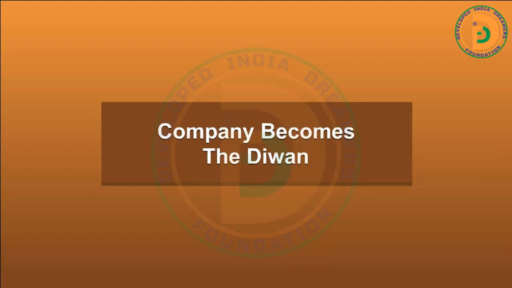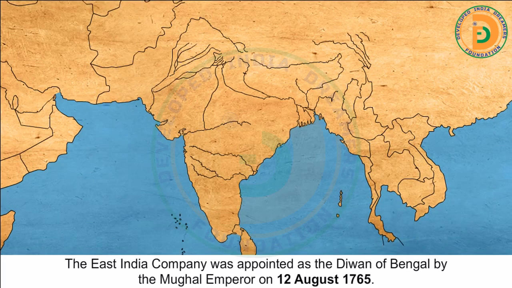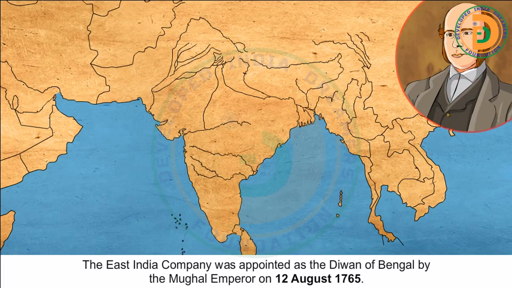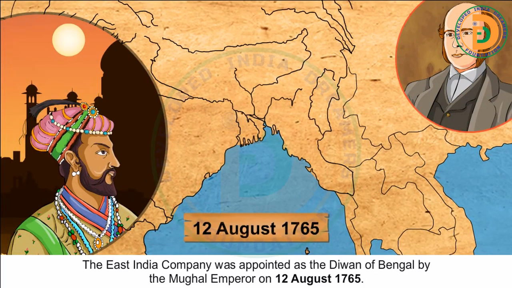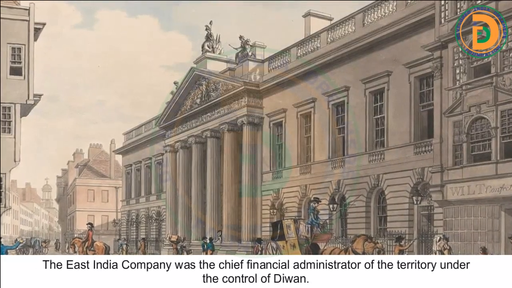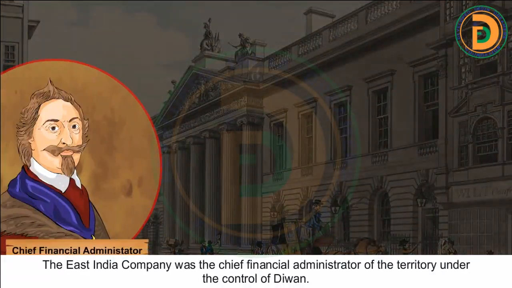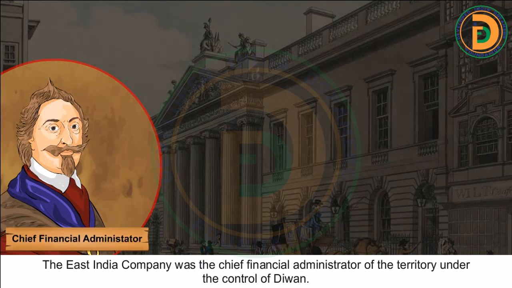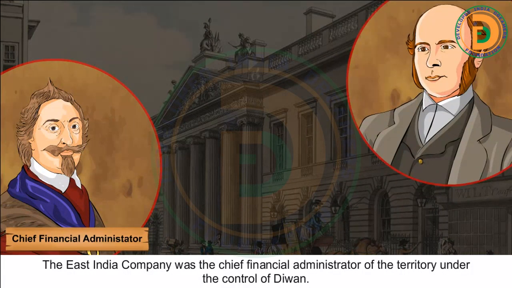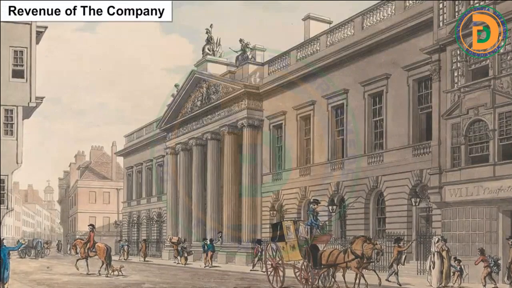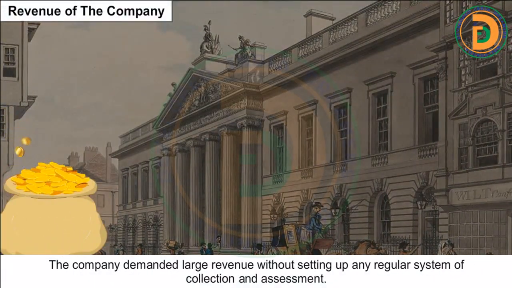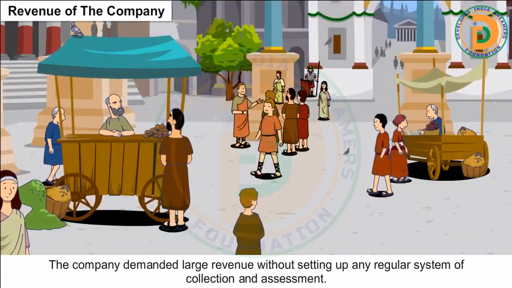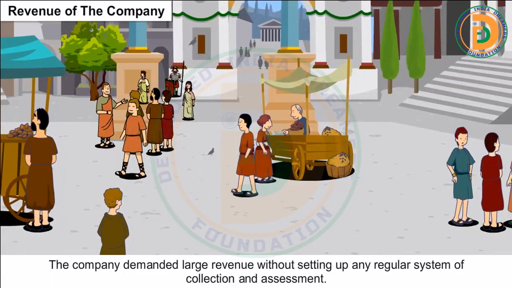Company becomes the Diwan. The East India Company was appointed as the Diwan of Bengal by the Mughal Emperor on 12 August 1765. The East India Company was the chief financial administrator of the territory under the control of the Diwan. Revenue of the company. The company demanded large revenue without setting up any regular system of collection and assessment.